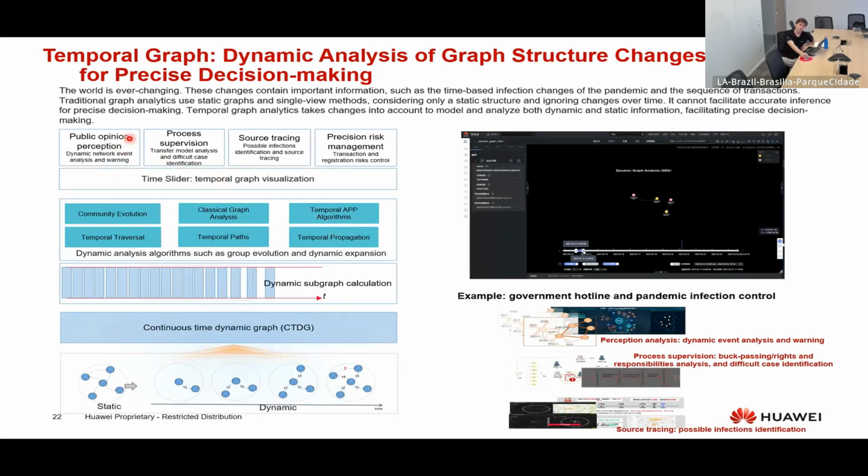Temporal graph. This one is a really good feature we have in GES. Temporal graph allows us to have dynamic analysis for graph structure. So it's not only like storing timestamp in a graph. We have natively algorithms and features, right, capabilities that will allow us to have a temporal and dynamic analysis.